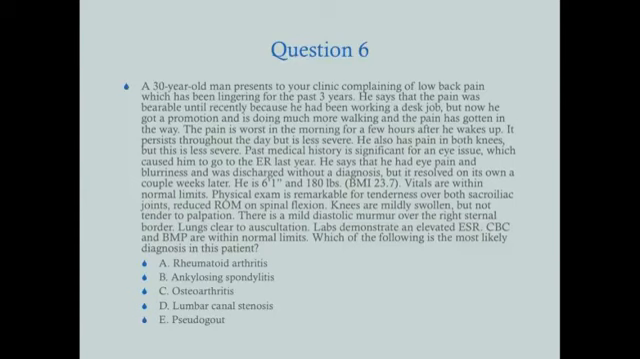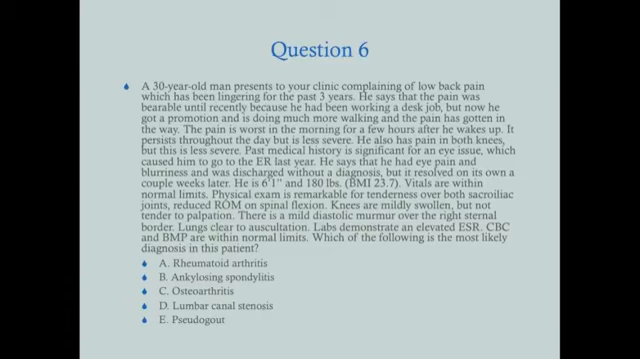Typical ER doctor, right? No diagnosis, just go home. He's 6 feet 1 inches tall, 180 pounds. Vitals are within normal limits. Physical exam is remarkable for tenderness over both sacroiliac joints, reduced range of motion and spinal flexion. Knees are mildly swollen, but not tender to palpation. There's a mild diastolic murmur over the right sternal border. Lungs are clear to auscultation. Labs demonstrate an elevated ESR. CBC and BMP are within normal limits. Which of the following is the most likely diagnosis in this patient? A. Rheumatoid arthritis. B. Ankylosing spondylitis. C. Osteoarthritis. D. Lumbar canal stenosis. Or E. Pseudogout.